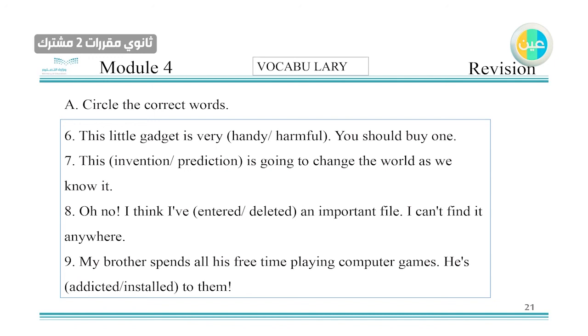Okay, let's answer number 1. This gadget is very handy. It's very useful. You should buy it. Number 2, or 7 in this case, the invention will change the world. Okay, what have you done here? I have deleted, yes. It's an important file. I deleted it accidentally. And my brother, he's very addicted.